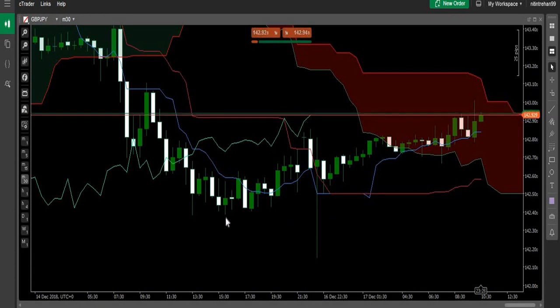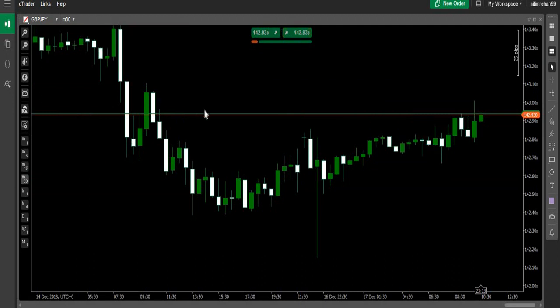Now let's see how to remove this indicator. We will simply go here, this icon, and simply click this cross button. Now you can see that the indicator has been removed. That's all for today.